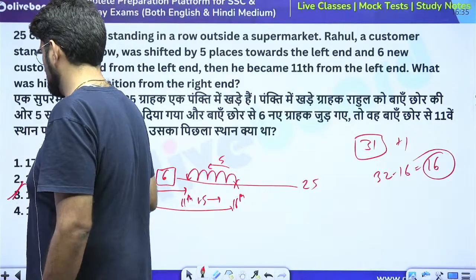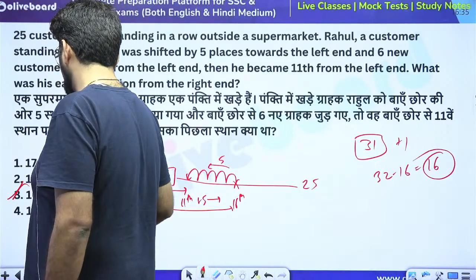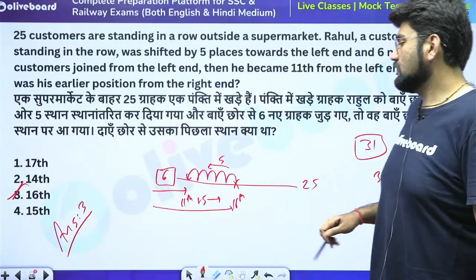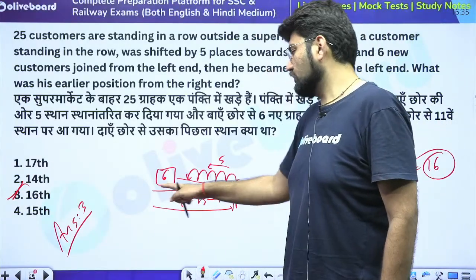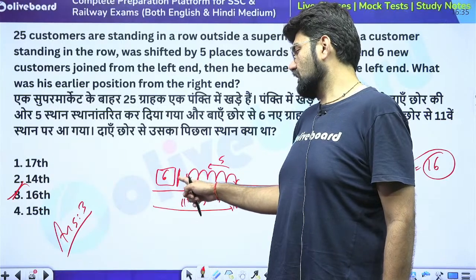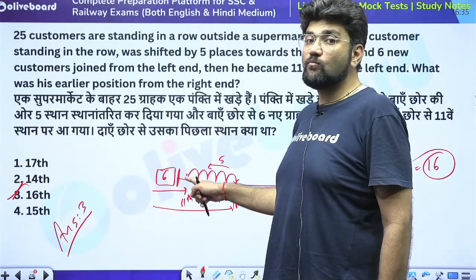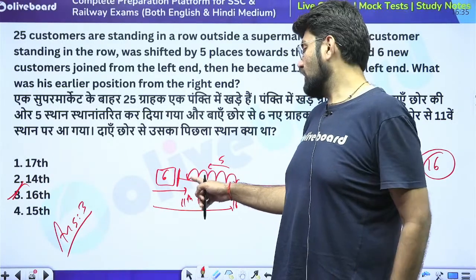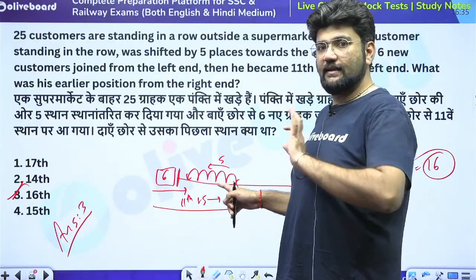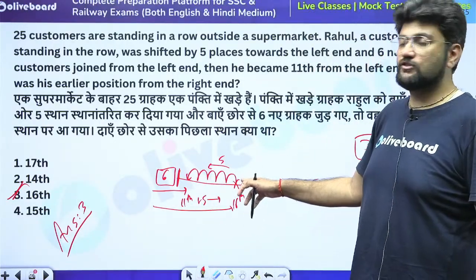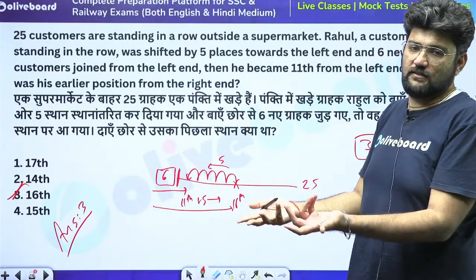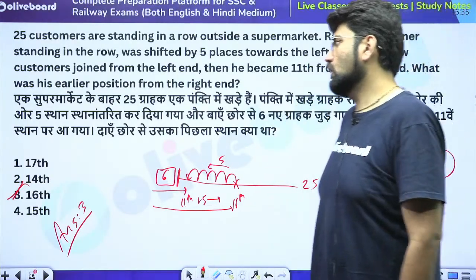One option is that you increase the total by these 6 people and then just start solving. The other option is to reduce these 6 people. So out of these 11, 6 will go. So from the starting of the old line, he is currently sitting 5th. And he had moved 5 positions behind. So if you add 5, he will become 10th in the old line, from the left hand. You want the position from the right. So 25 plus 1, that is 26, minus 10, again 16. The choice is yours how you want to approach this question.